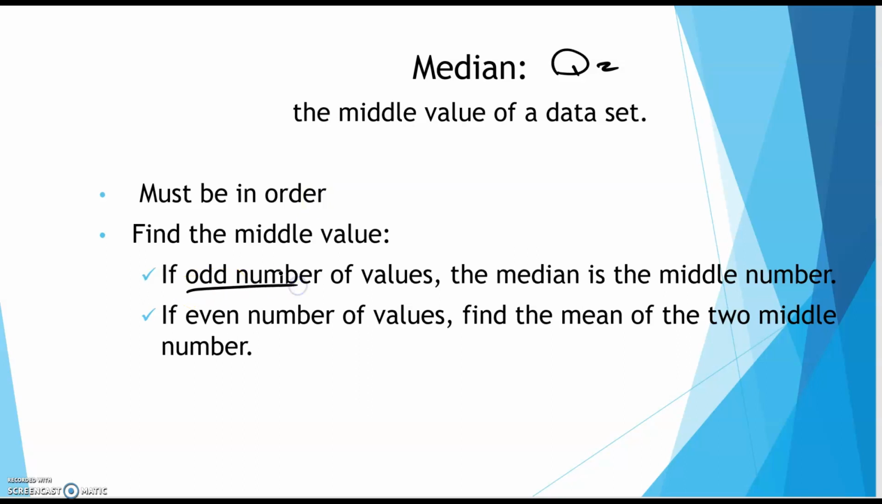Now it depends on if you have an odd number of values or an even number of values. If it's an odd number of values, the median is the middle number, just one number in the middle. If it's an even number, then we're going to find the mean or the average of the two middle numbers, which we had already done in 2.4.